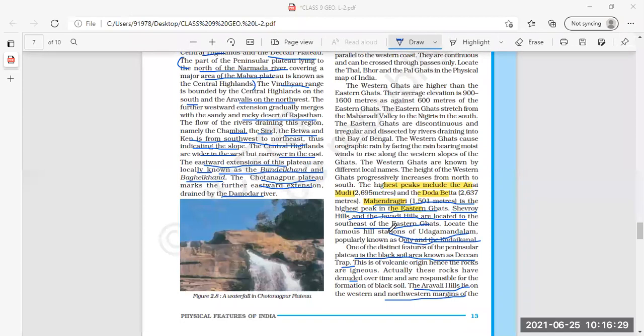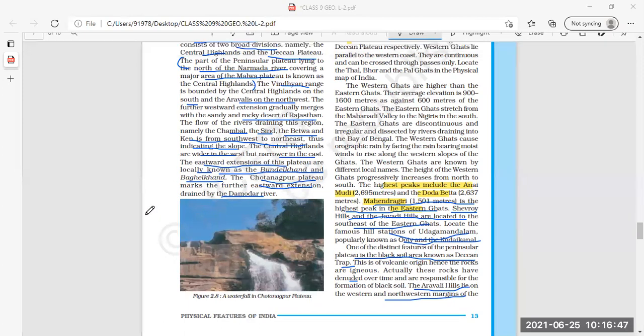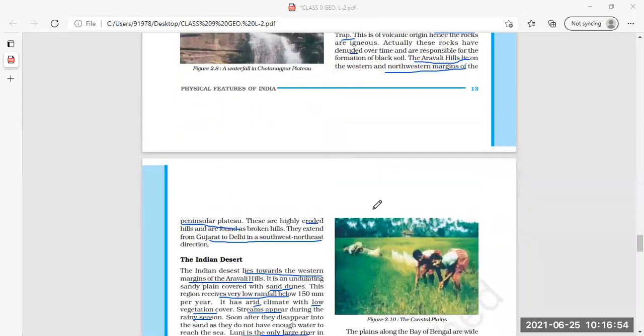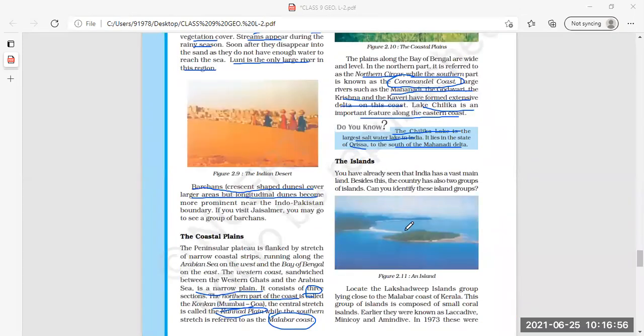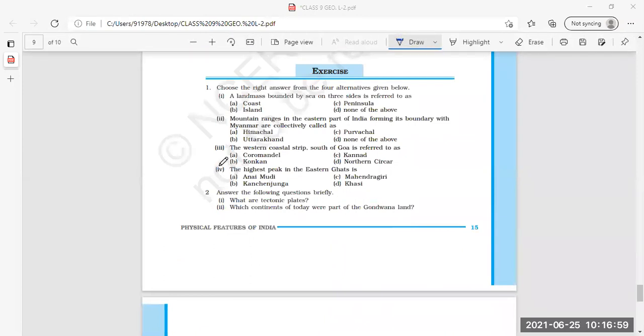Tomorrow we'll continue with this lesson. The question answers of this lesson will also be completed tomorrow. If I don't take a Google form test on Tuesday, then I will take this revision test or revision work of civics. Okay, fine. Then tomorrow we will continue with the islands and complete the lesson with the questions and answers.